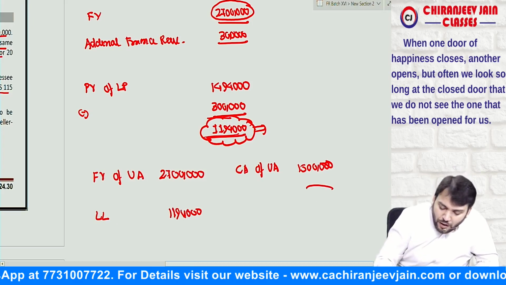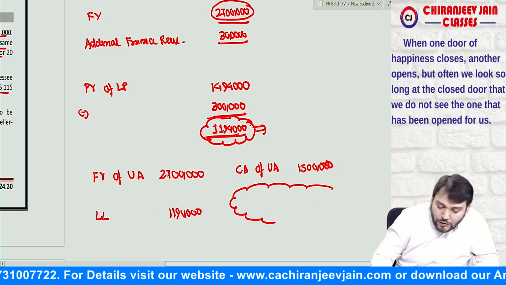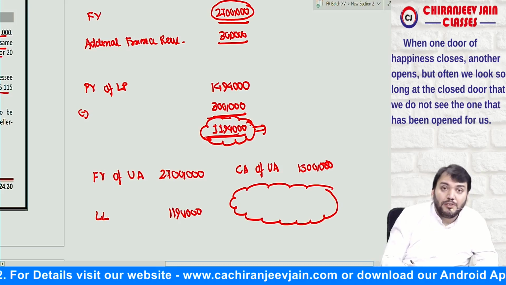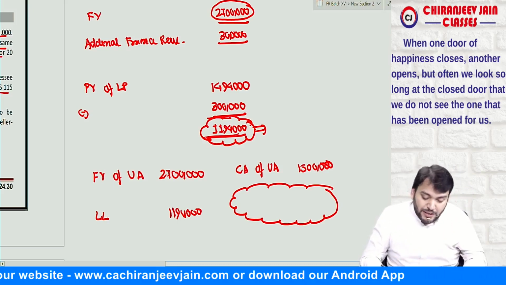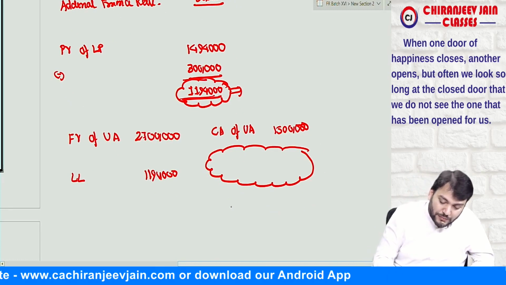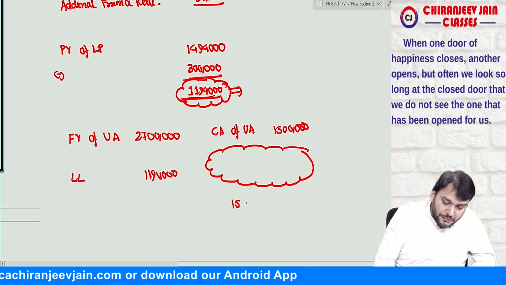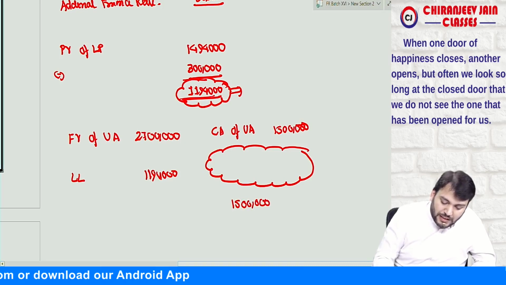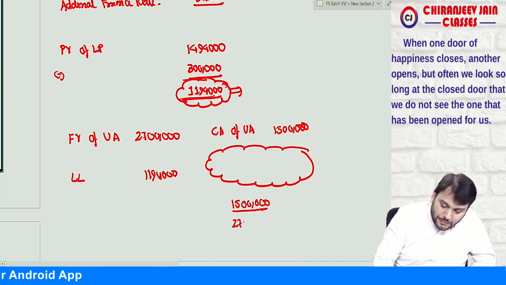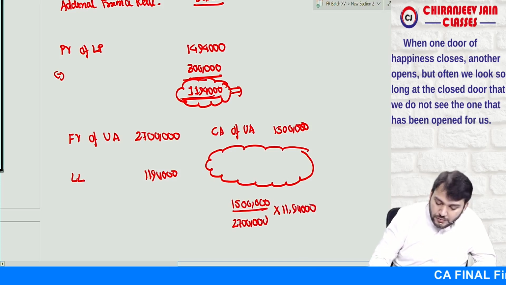So can we find out what is the carrying amount of the ROU asset which is retained? The carrying amount of the ROU asset retained will be 15 lakh divided by 27 lakh multiplied by 11 lakh 94,000.